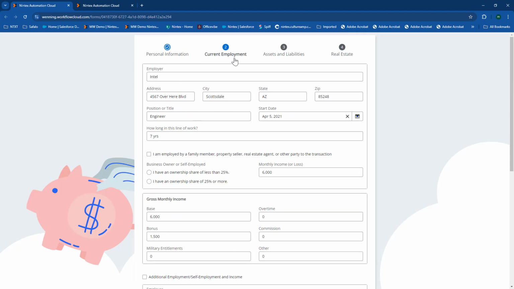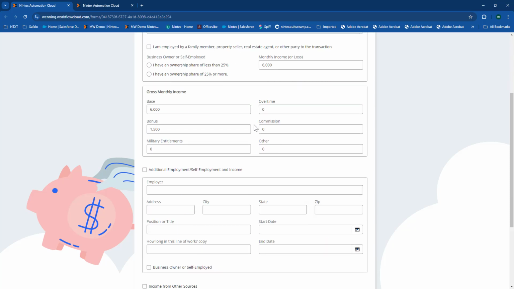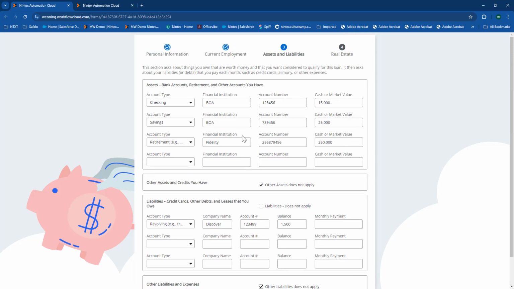You'll also notice I've broken these out into pages by the information that we're collecting there, instead of trying to have everything on one page where the user has to keep scrolling up and down. It's a little bit better user experience having it broken out like this. And again, you can customize these based on the information that you're collecting on those particular page tabs. Let me run to the next page.